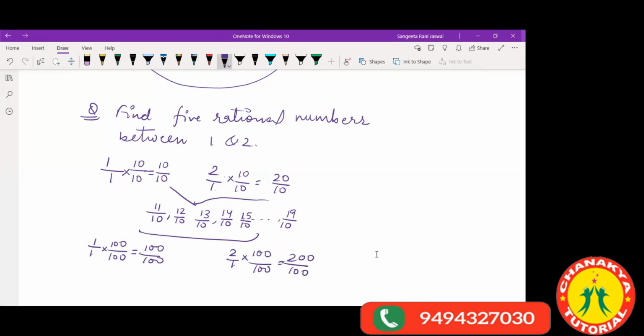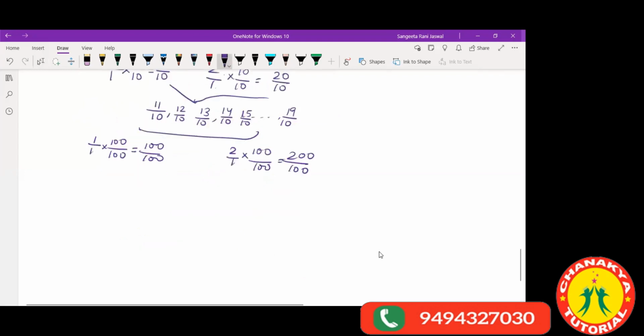The rational numbers between 100 by 100 and 200 by 100 will be 101 by 100, 102 by 100, 103 by 100, and so on, till 199 by 100. I can have so many rational numbers in between.